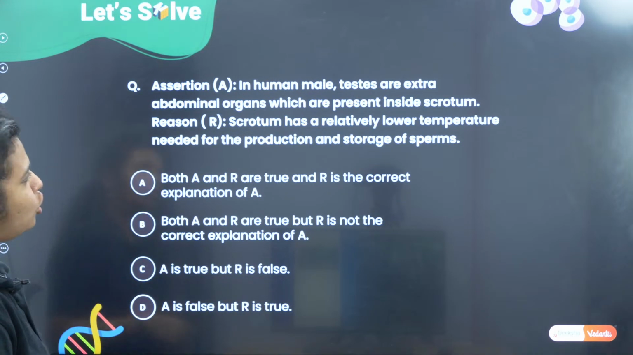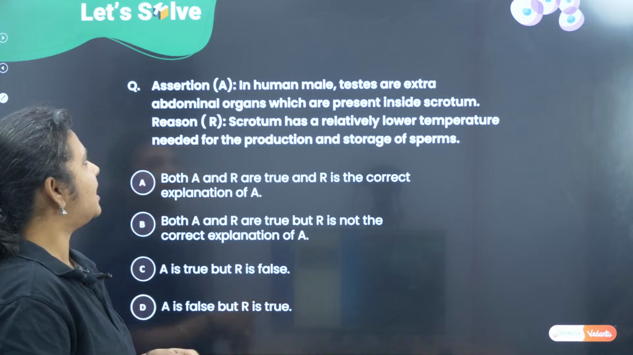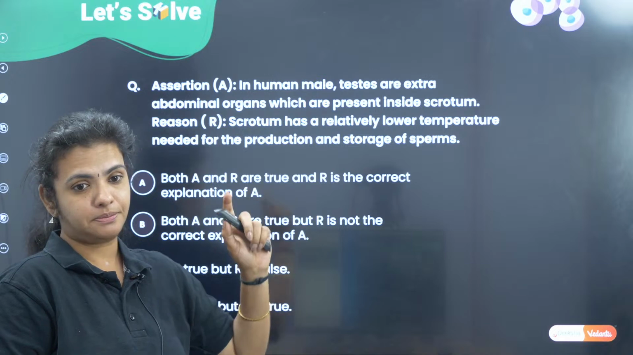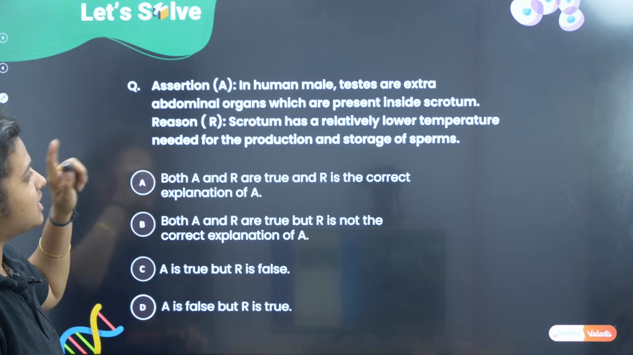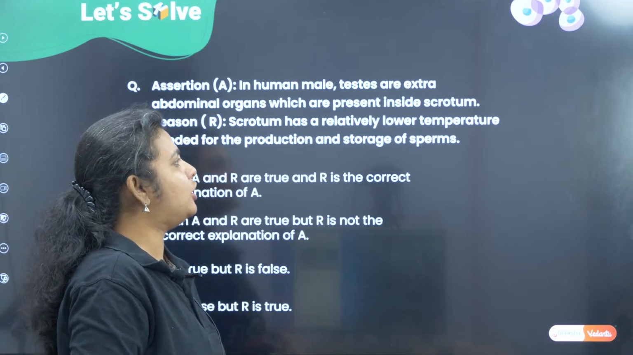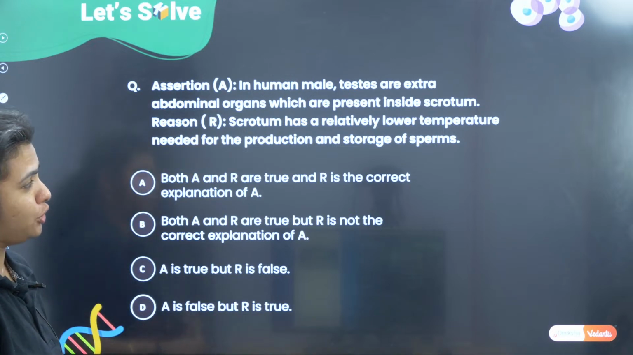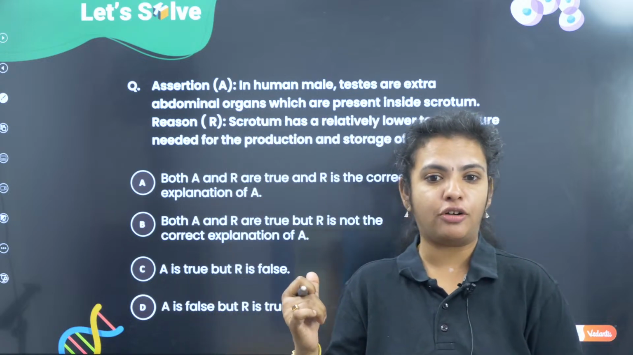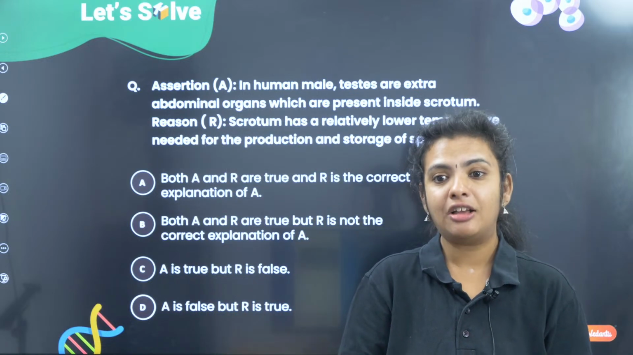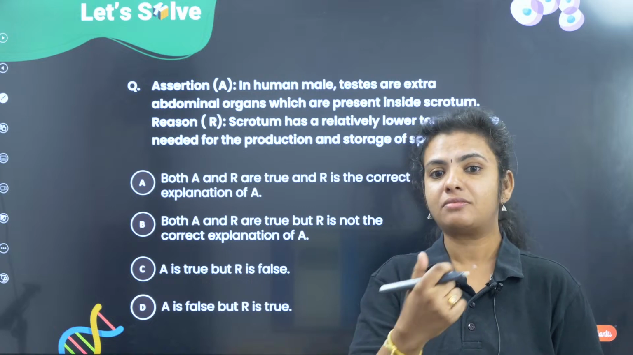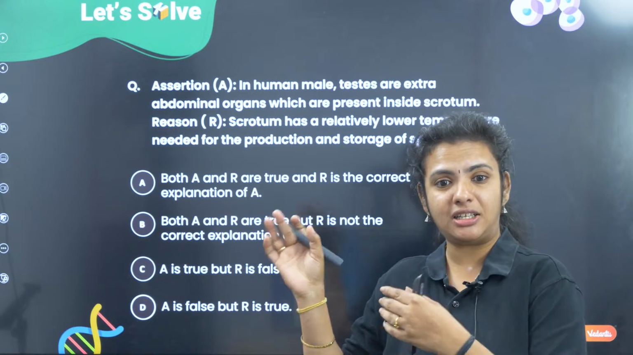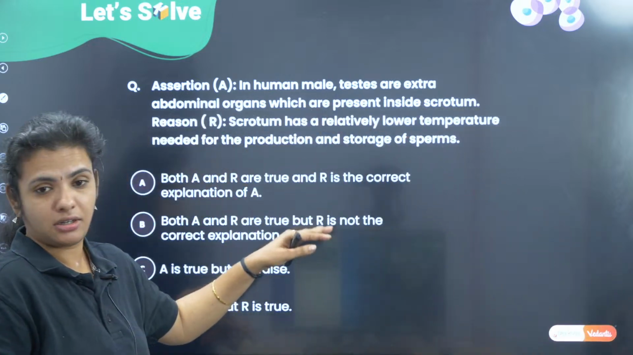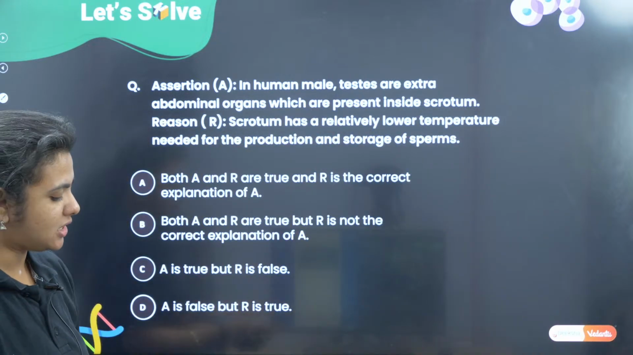Okay, next question. In human male, testes are extra abdominal organs which are present inside the scrotum. Reason says scrotum has a relatively lower temperature needed for the production and storage of sperms. So, this is the same kind of question which we had solved earlier where they had given us testis placed in the penis, but here they have given the correct answer. So, let us not just do it again, it is the same whatever I have discussed.